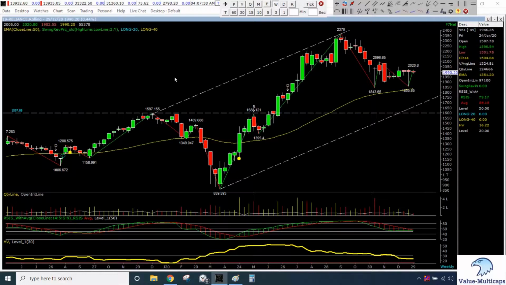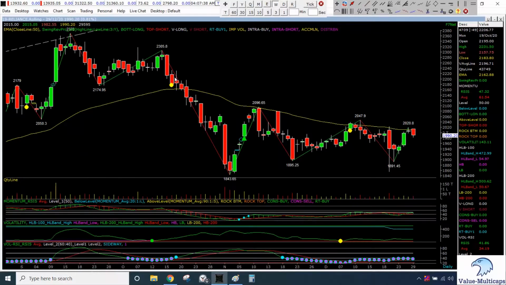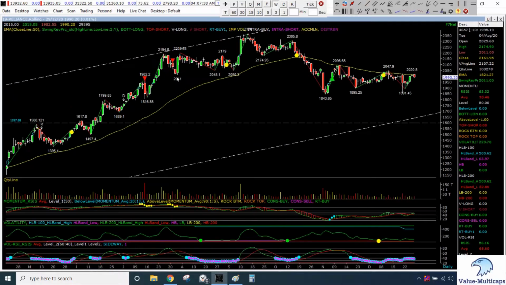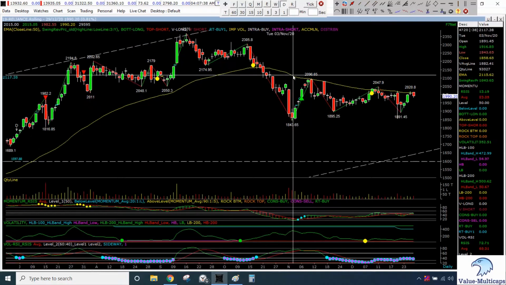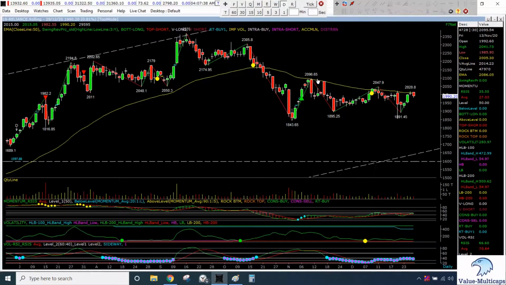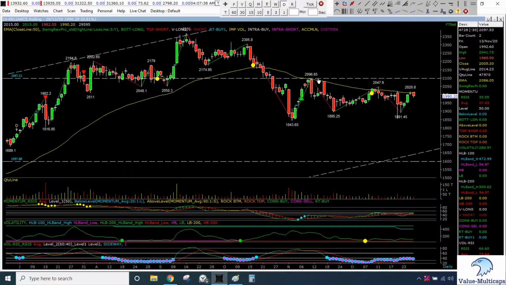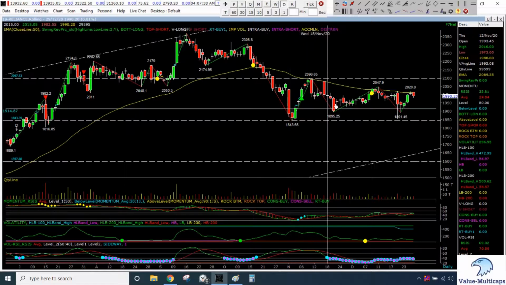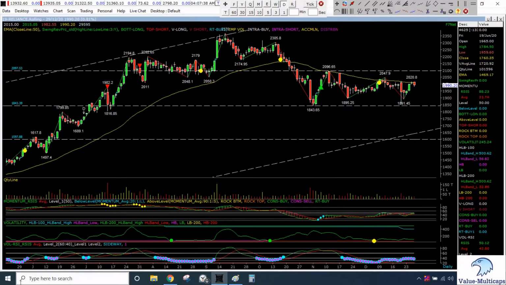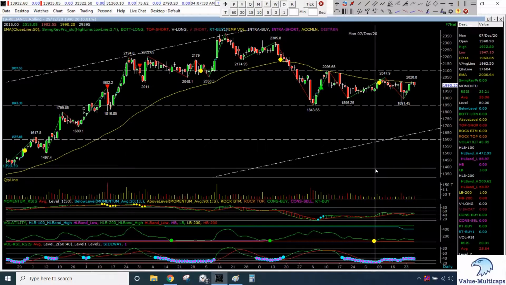Now we move on to the daily chart. In the daily chart, it can be seen that since November, for the last 2 months, the stock has not been able to break this high. And this is a zone of consolidation, 1843 to 2096, and we have been consolidating. My volatility is at a 200-day low. The volatility indicator is showing that this volatility is at a 200-day low.